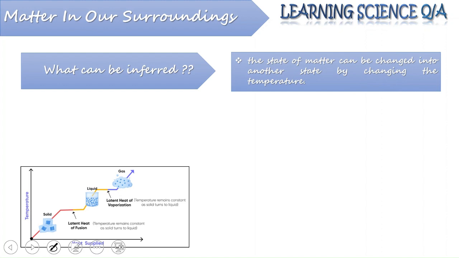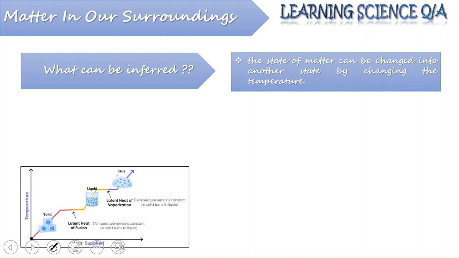When it is being heated, it has a latent heat of fusion which is not showing temperature increase, but it is helping in overcoming the force of attraction that is keeping it bound as a solid, and it is getting converted into liquid.